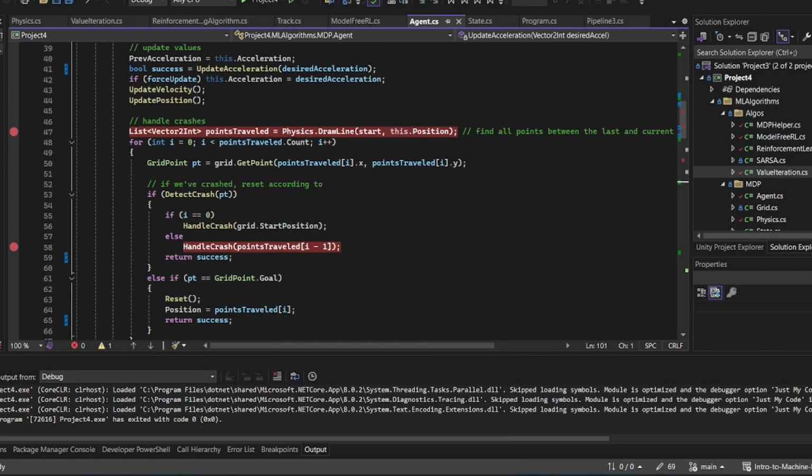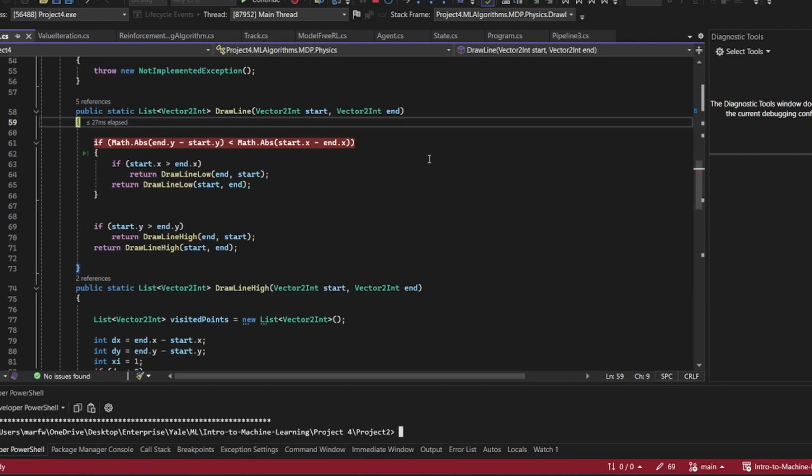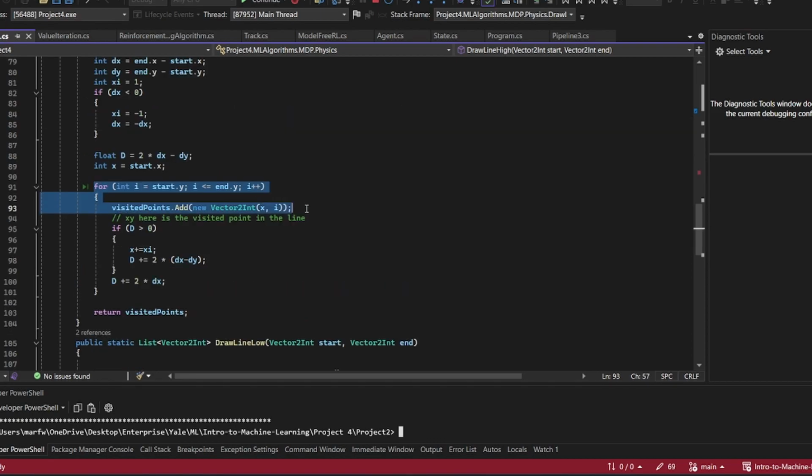I will now demonstrate the clipping algorithm that detects collisions. First, all points between the start and end of a time point are recorded. Here's the algorithm for collecting all of the points traveled between the start point and the end point. These algorithms walk the points and add them to a list. This occurs from start to finish.